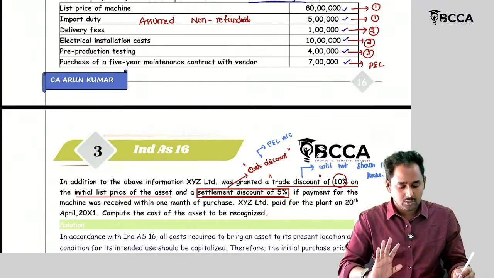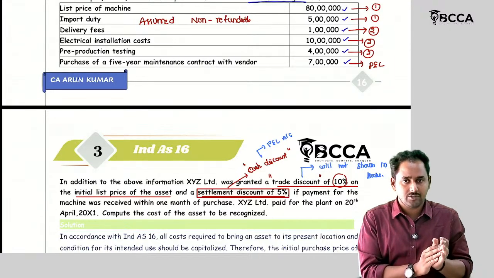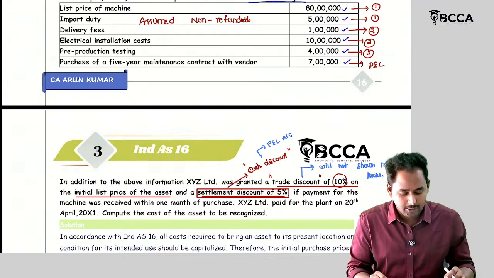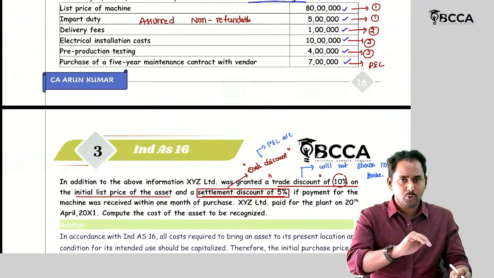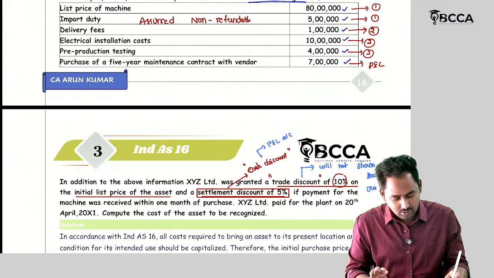We have just taken it into consideration while calculating the cost of the asset, but we will not record any specific journal entry to show this trade discount in my books. Deduct from list price.